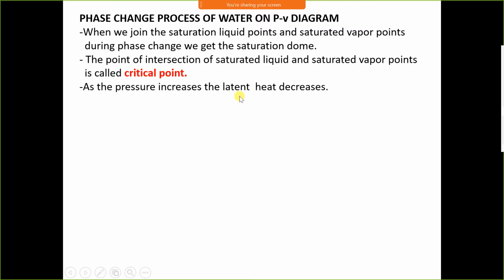As the pressure increases, latent heat decreases. Beyond the critical point, liquid directly gets converted into vapor. As the pressure increases, latent heat decreases but sensible heat increases, because as the pressure increases, water requires more temperature to change the phase, or the saturation temperature also increases.